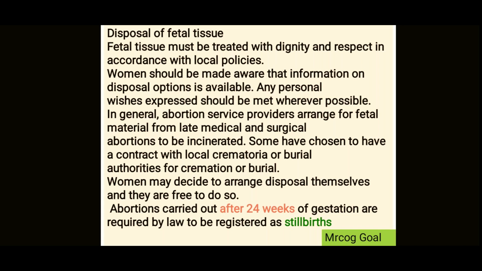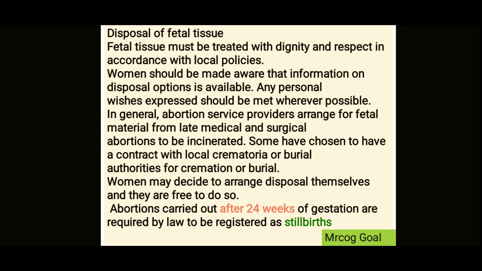In general, abortion services will arrange for the fetal material from late medical and surgical abortions to be incinerated. Some may choose to have a contract with the local crematoria or burial authorities for cremation or burial.